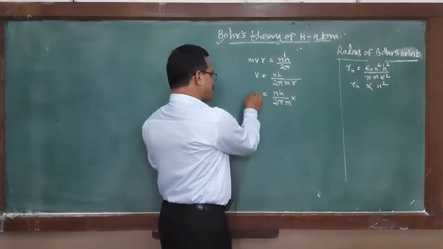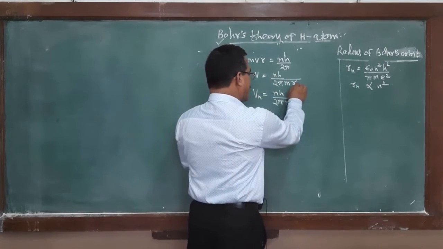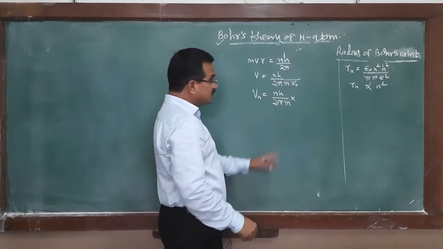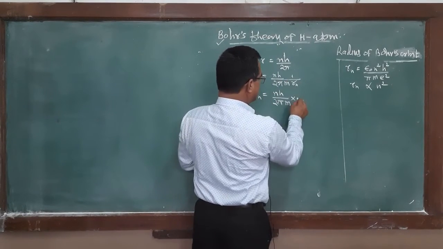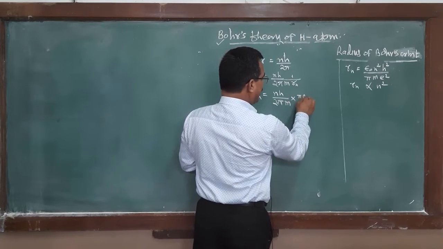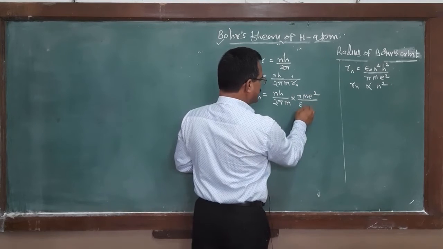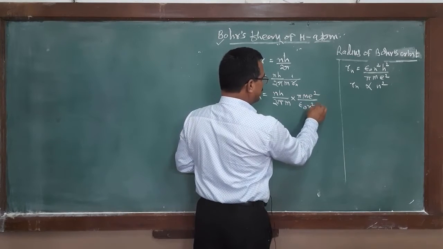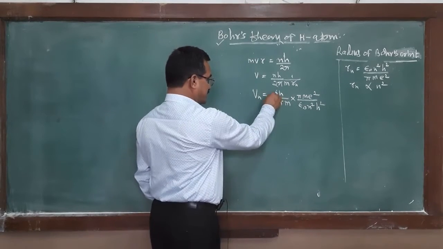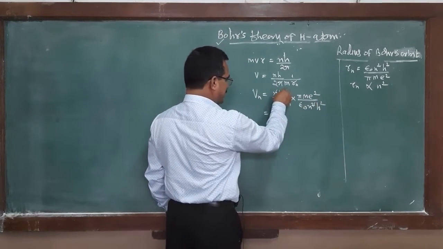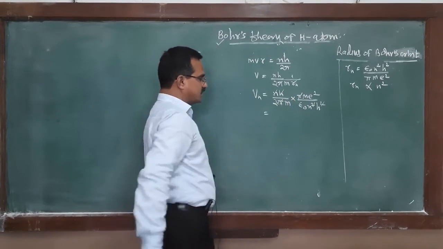If it is the velocity of the electron in the nth orbit, then that r must be equal to Rn. What is the value of Rn? That is 1 upon Rn, meaning pi m e square divided by epsilon 0 n square h square. Here one n is cancelled; h is constant, pi is constant.